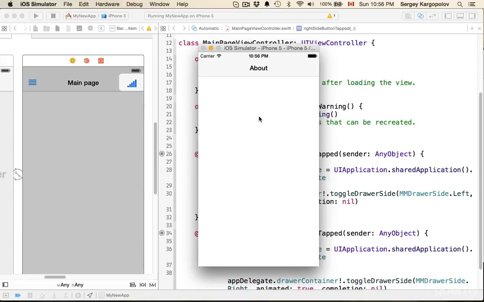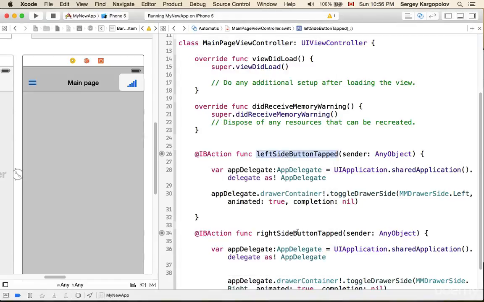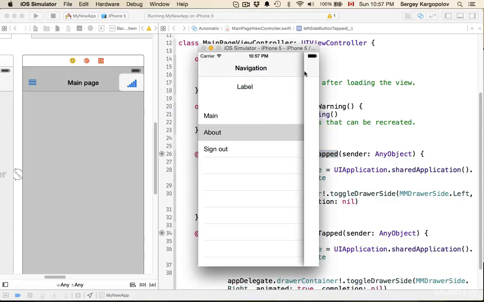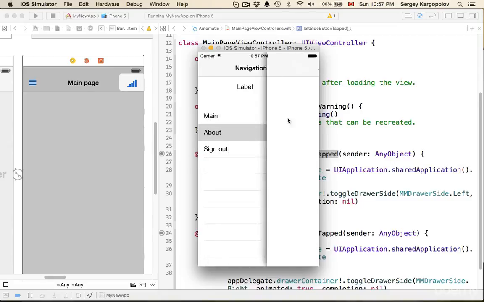We open up the about page in main storyboard, we drag these two buttons, and then we add these functions for the left side and the right side button for the about page as well, and it will work exactly the same way.